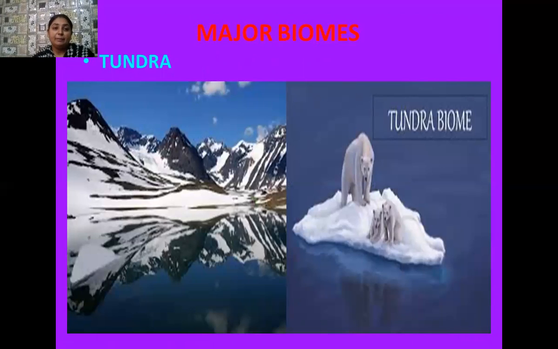Students, here the picture of tundra regions is shown to you. Special kinds of animals and plants are present there. Plants are very resistant to these extreme cold conditions. Animals generally have fur, and they have special types of pads in their feet.